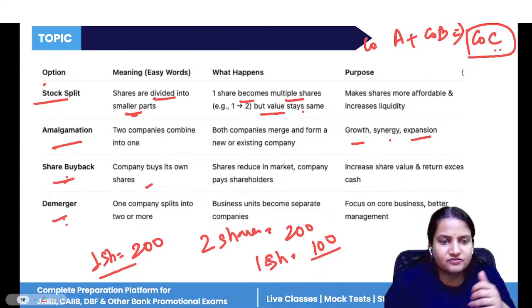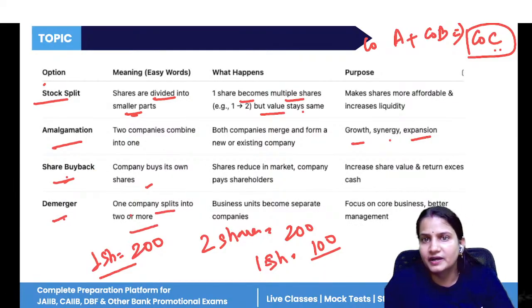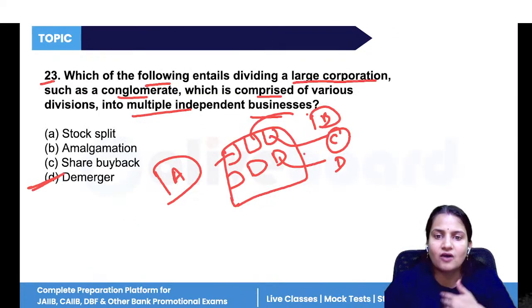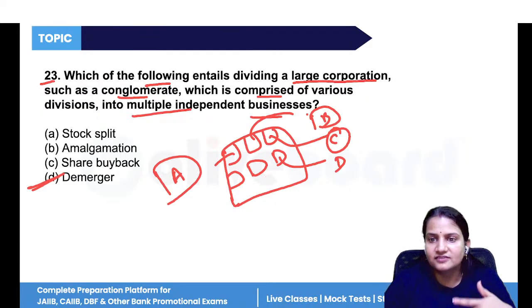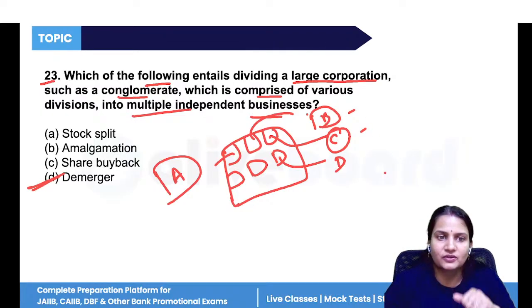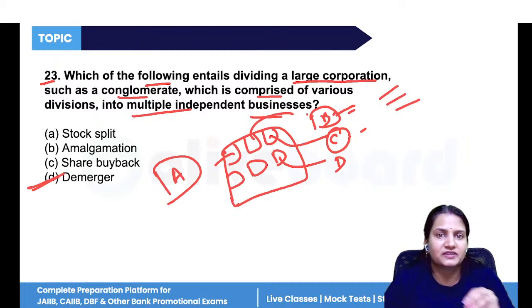Now, demerger means one company splits into two or more independent companies. Why does this happen? Suppose this is a big company. The company cannot pay attention to all of its departments and units, so it splits into separate units. Each separate unit will have its own shareholders, managers and clients, so that they can pay attention to that specific department.